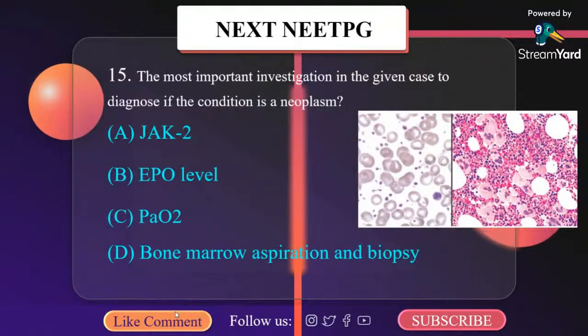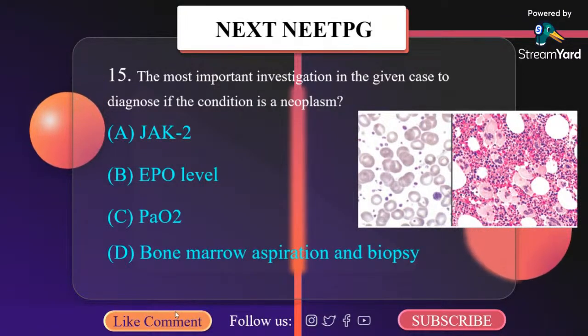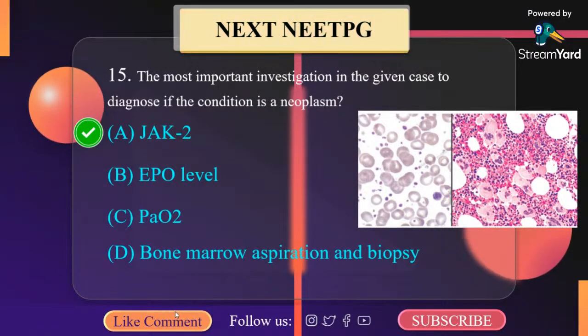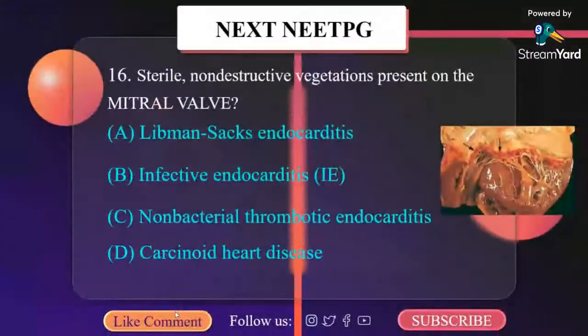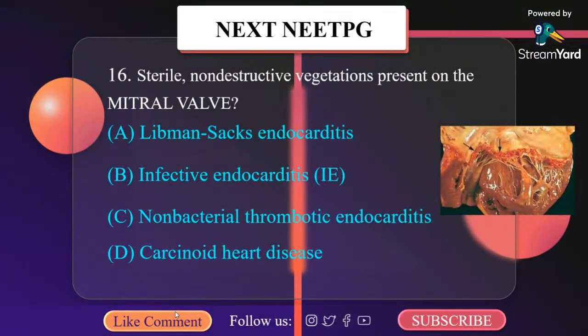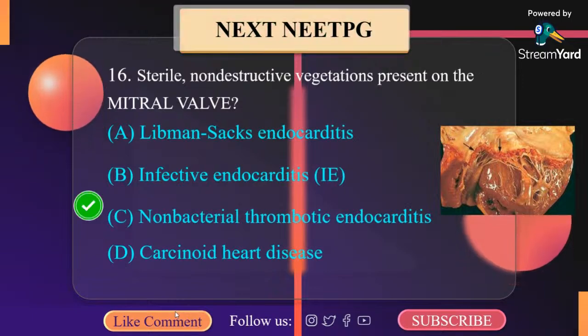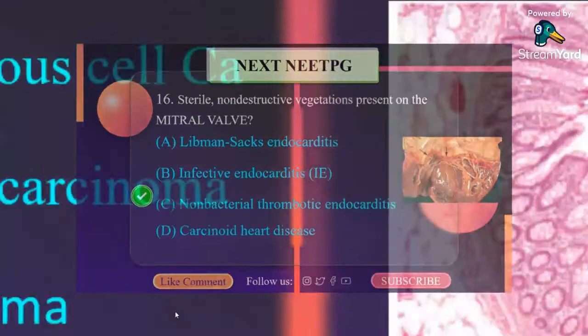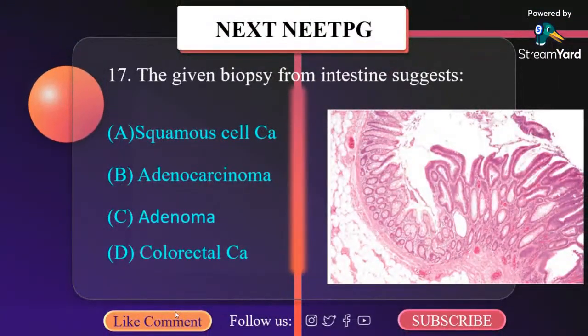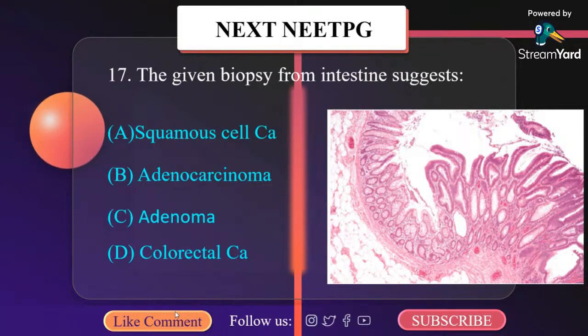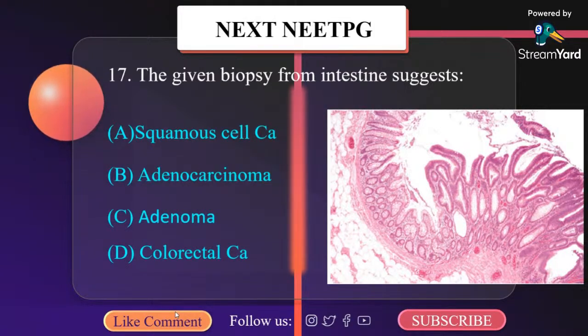The most important investigation in the given case to diagnose if the condition is a neoplasm is JAK2. Sterile, non-destructive vegetation present on mitral valve is non-bacterial thrombotic endocarditis. The given biopsy from intestine suggests A. Squamous cell carcinoma, B. Adenocarcinoma, C. Adenoma, D. Colorectal carcinoma.